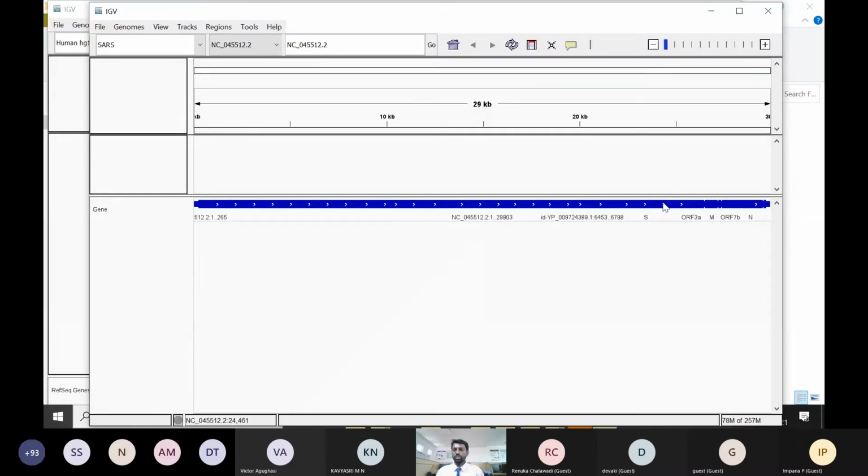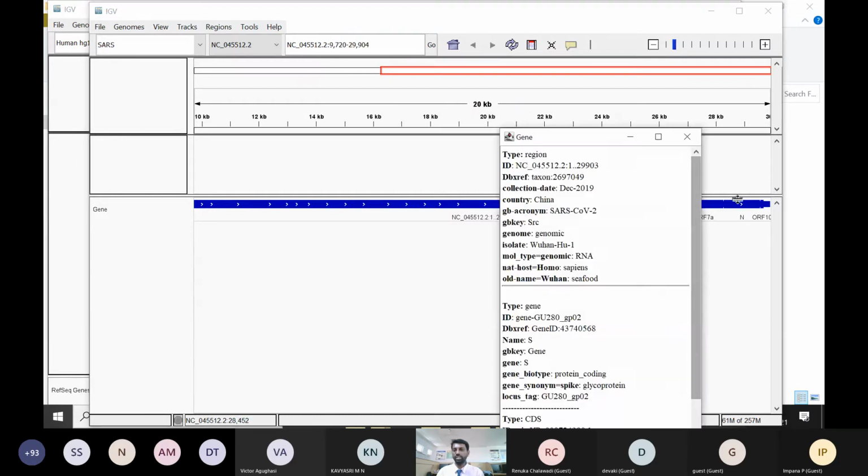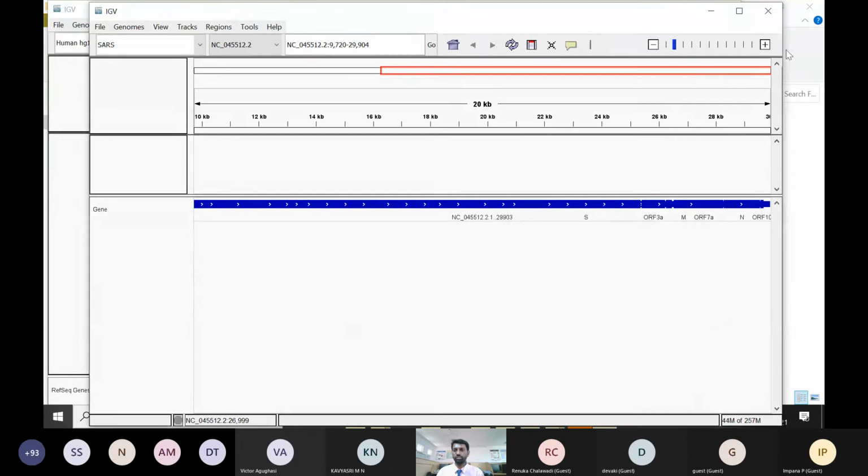So you can also zoom in. You can just click on this. This is the spike protein, the 20 kb. If you click on this, you will be able to see this particular region. Under the region, they have given the starting point to the end point of the particular regions, 29-something. So if you already have the spike protein regions, you can also directly give these regions here and you can get it.